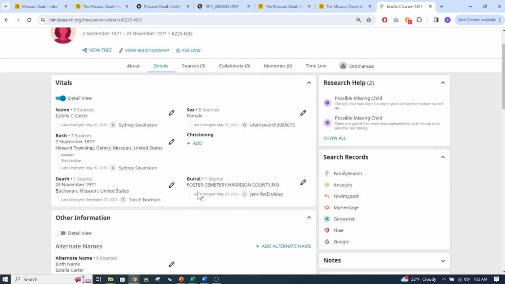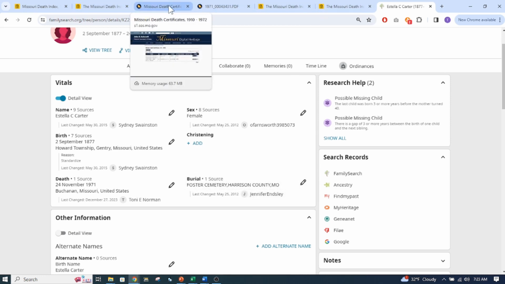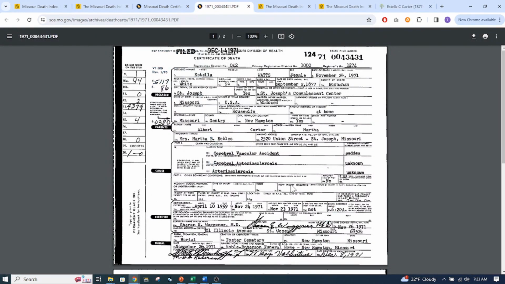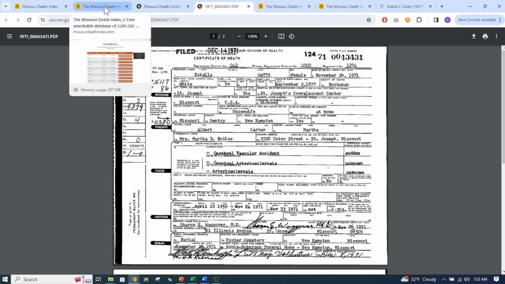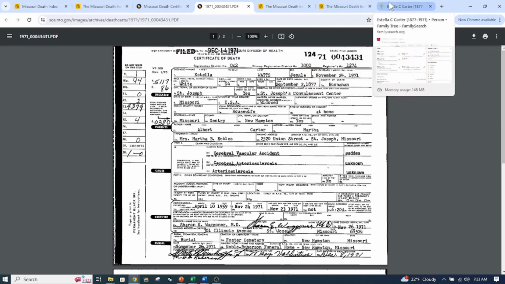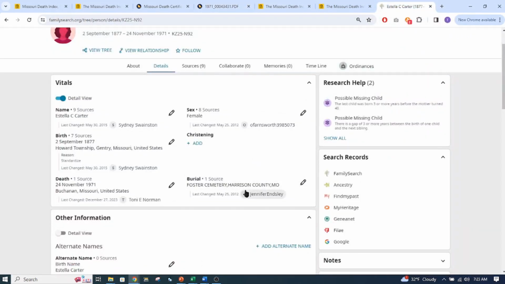Now it says Foster Cemetery, Harrison County, Missouri. Everything's caps, so it's not standardized. Let's go back and look at the death certificate. Here it is. Okay, down here, sometimes they tell us on these death certificates, here it is. Cemetery, Foster Cemetery, New Hampton, Missouri. And I think that's what was on there, Foster Cemetery, New Hampton.